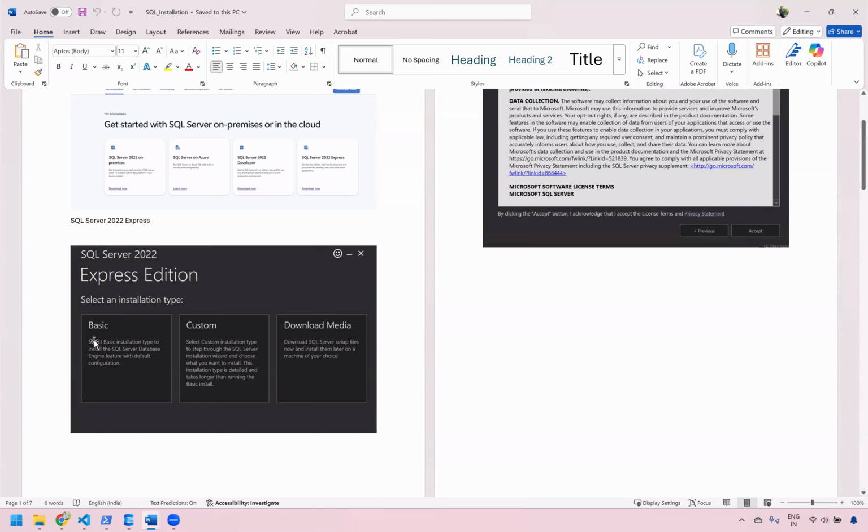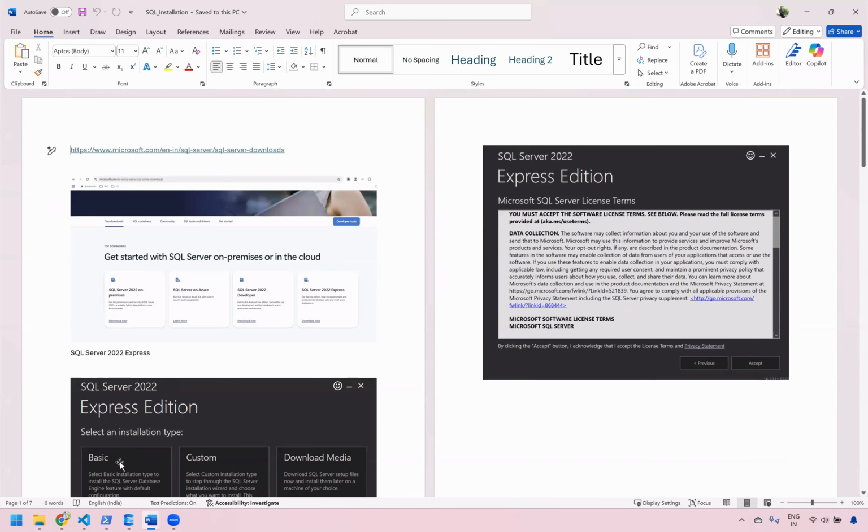In this window, you will have the installation types: basic, custom and download media. For our learning purpose, it is good that we choose the installation type as basic. We are going with the installation type as basic. So just double click on this basic, and once you double click on it, you will have another window open. This is the next window.